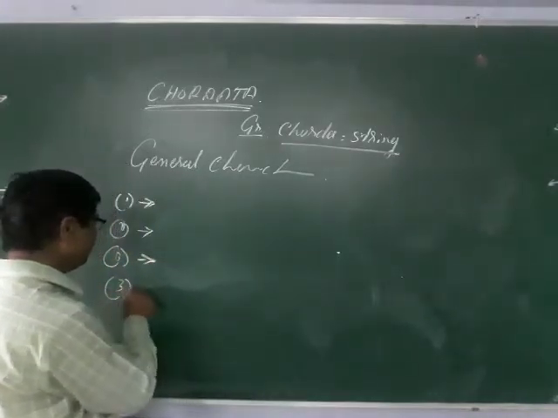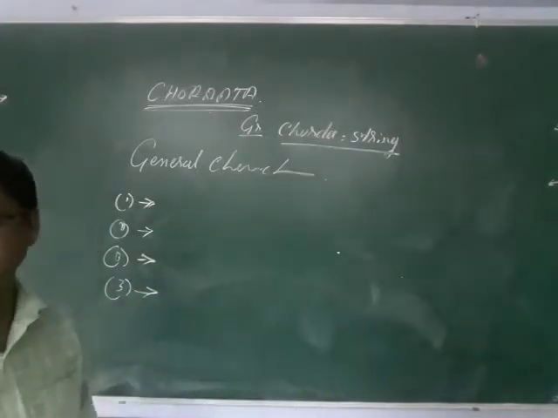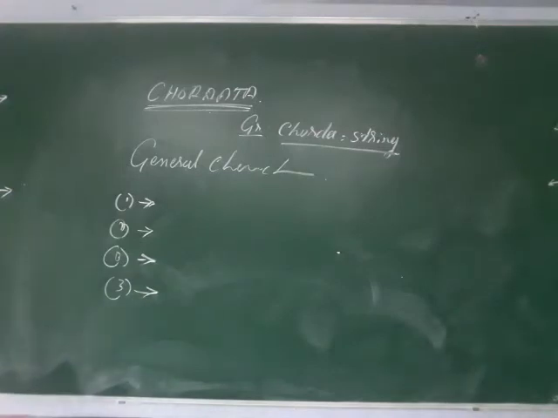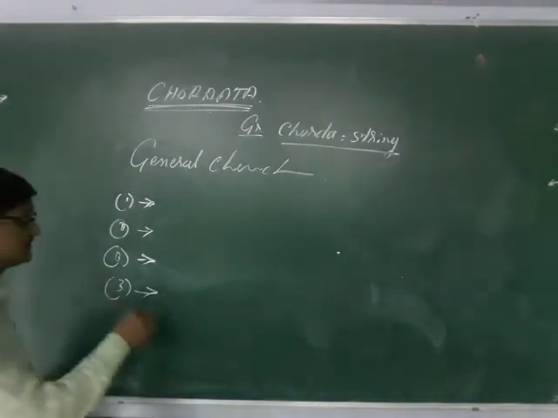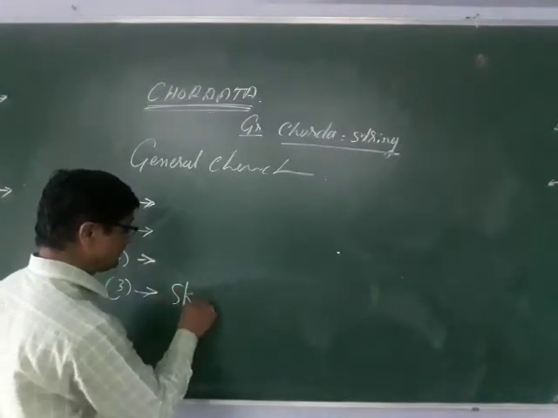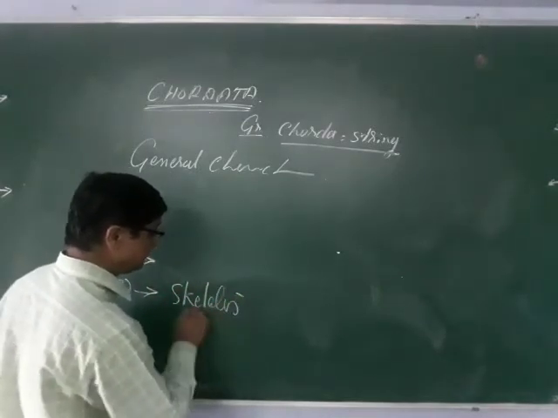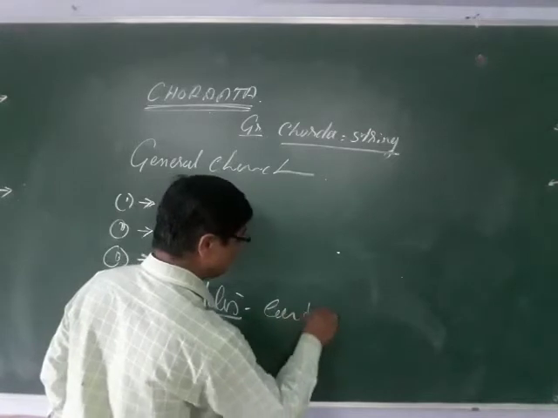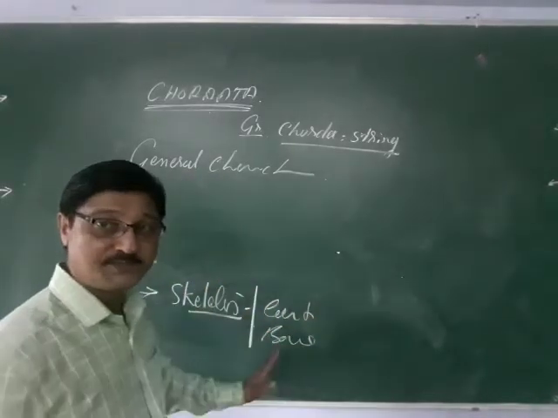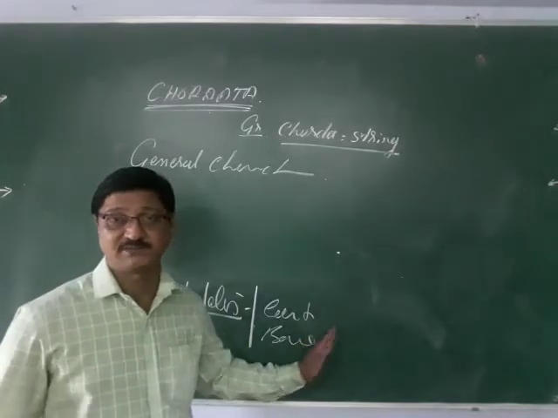And next, apart from these, there are some other general characters. Here that is the skeleton. Skeleton in the beginning is cartilage or bone. And most of the animals show the endoskeleton.